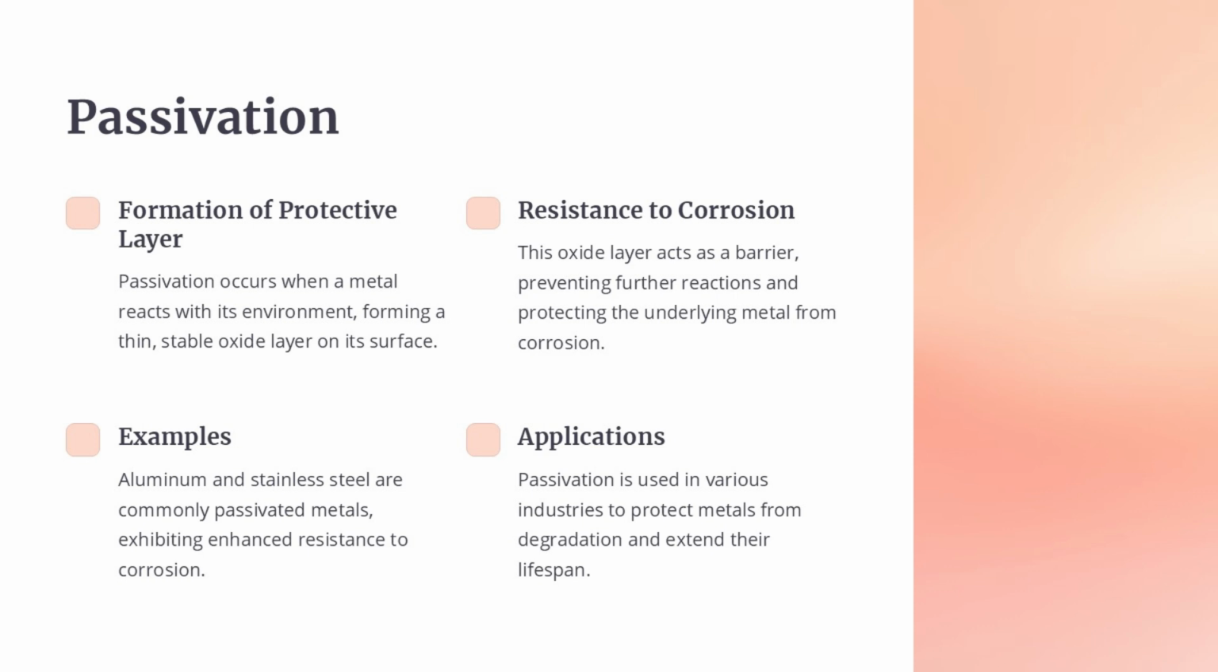Passivation is the process where a metal reacts with its environment to form a thin, stable oxide layer on its surface. This oxide layer acts as a protective barrier, preventing further reactions and protecting the underlying metal from corrosion. Aluminum and stainless steel are two common examples of passivated metals that exhibit enhanced resistance to corrosion. Passivation is widely used in various industries to protect metals from degradation and extend their lifespan.